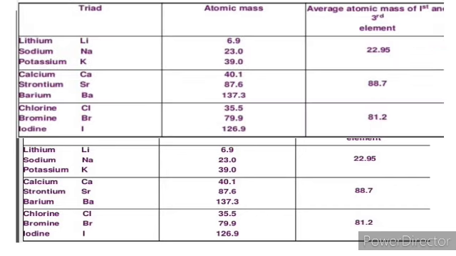When the elements are arranged according to increasing atomic masses, the physical and chemical properties of every 8th element are similar to that of the first. Newlands compared these octaves to the series of 8 notes of the musical scale.